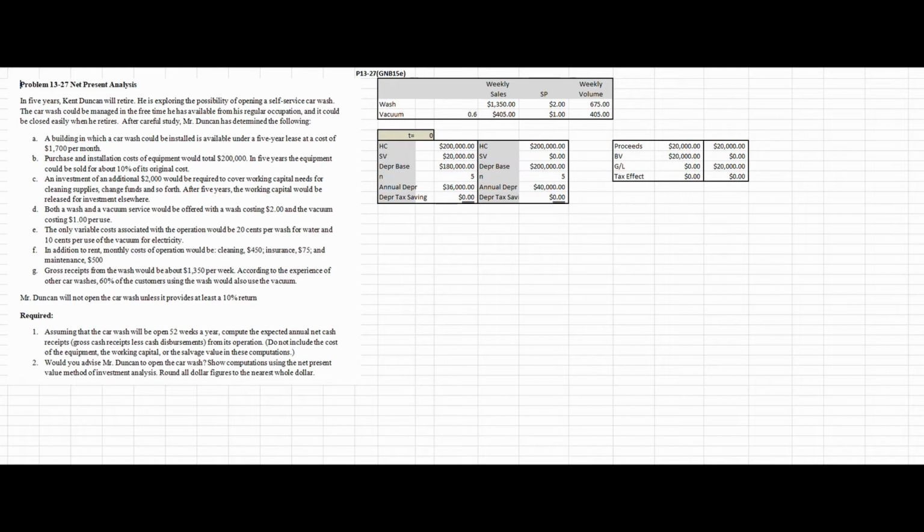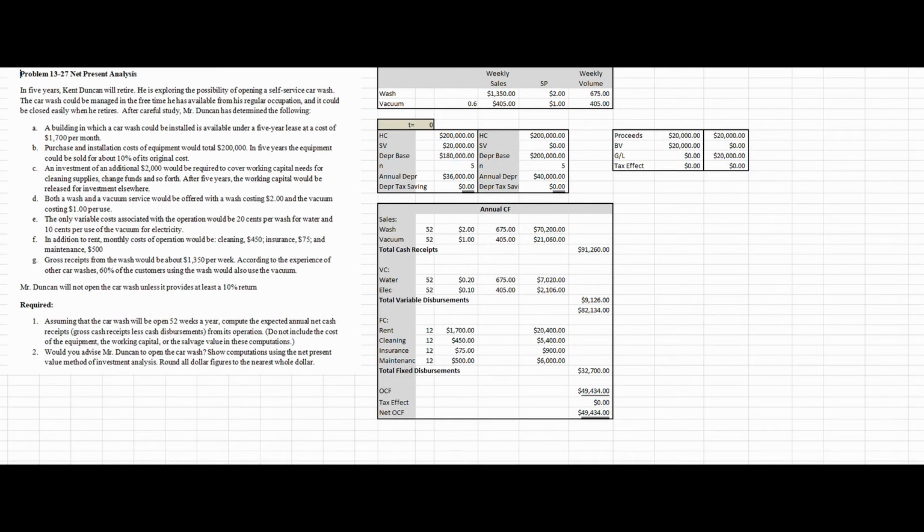So going forth in this problem, we will assume this first scenario here that we're going to estimate our salvage value to be the $20,000. So this will be our depreciation expense, and then this will be the amount of gain or loss that we have. Okay, my next step would be I've dealt with the effects of purchasing the asset or making the investment, the idea that number one, I have to make it, I will depreciate it, there will be tax effects to that depreciation, I will sell it, there may be tax effects to the sale of that asset.